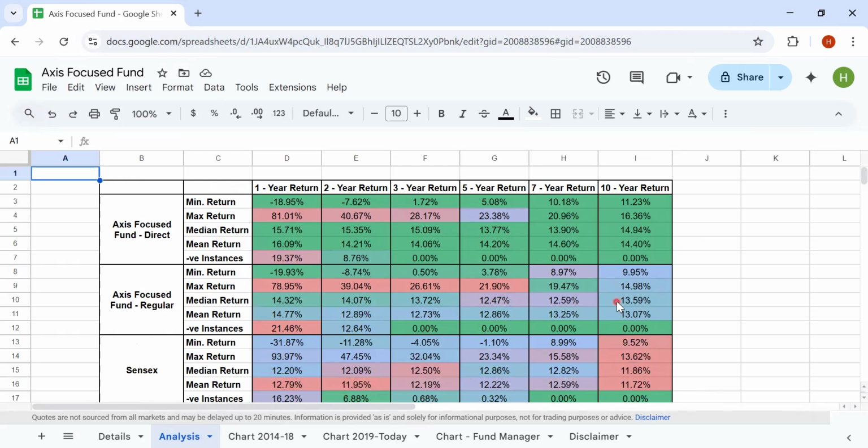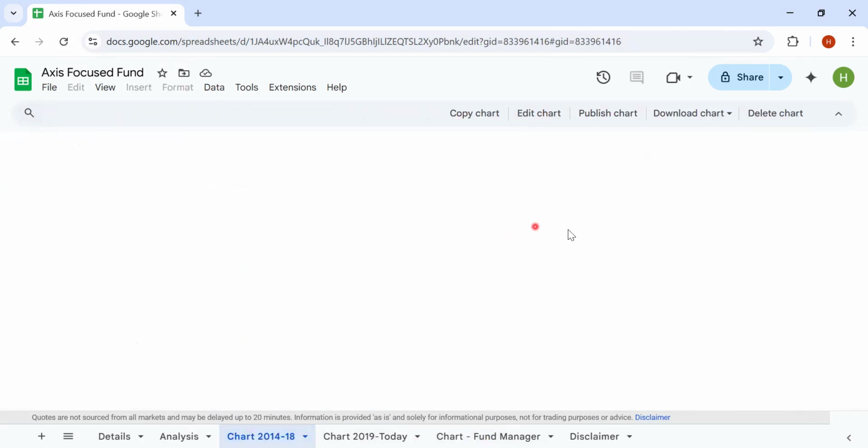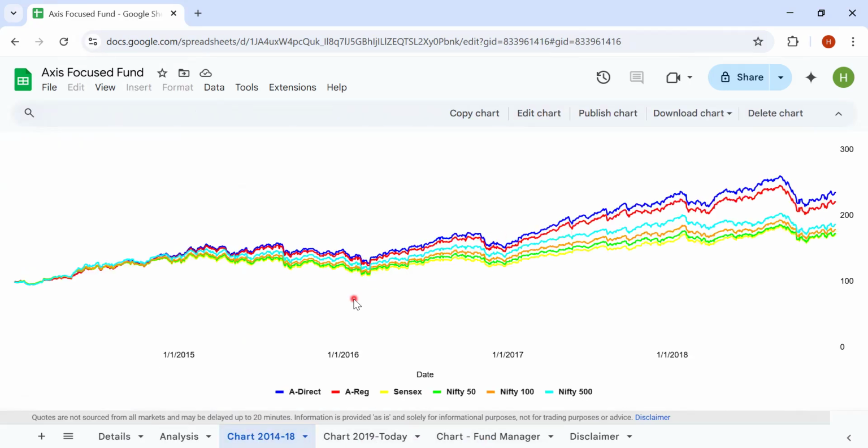Now, let's look at how the NAV of these funds changed over different time horizons, right? So from 2014 to 18, if you look at it, Axis Direct, both regular and direct, there is a good amount of divergence. From 2014 to 2016, the performance has been almost in line for 2 years, and there is a good amount of divergence from 2016 to 18. Okay, so in this 5 year horizon, the first 2 years have been pretty much flat, right?